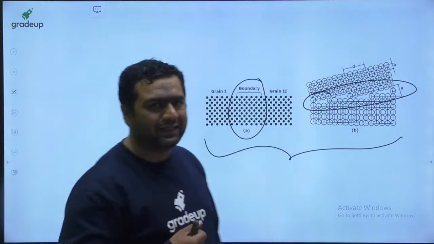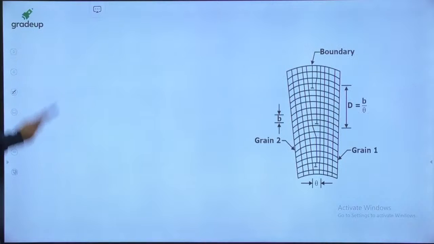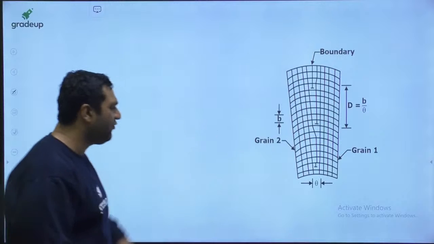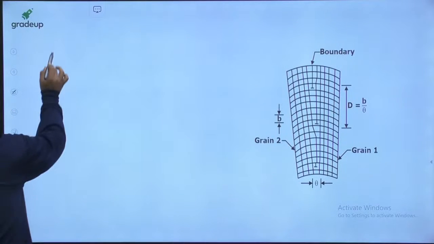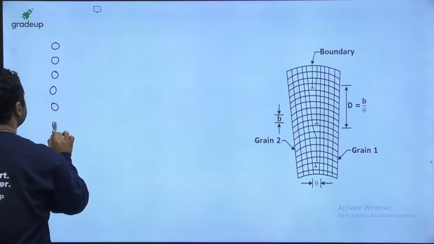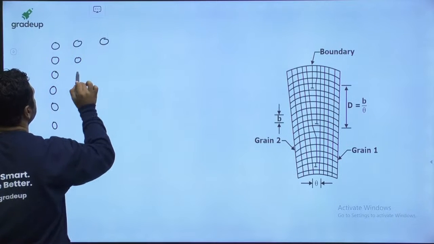Okay guys, so these are the grain boundaries. Now I am coming to the low angle boundaries. Let me show you how they are formed. Let us say we have a crystal lattice like this.